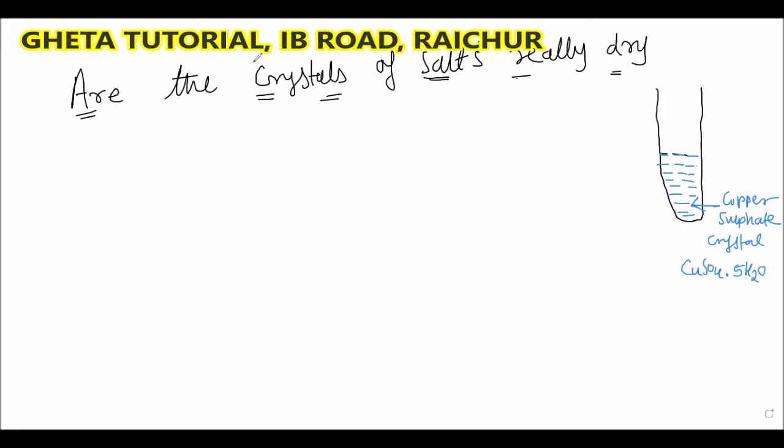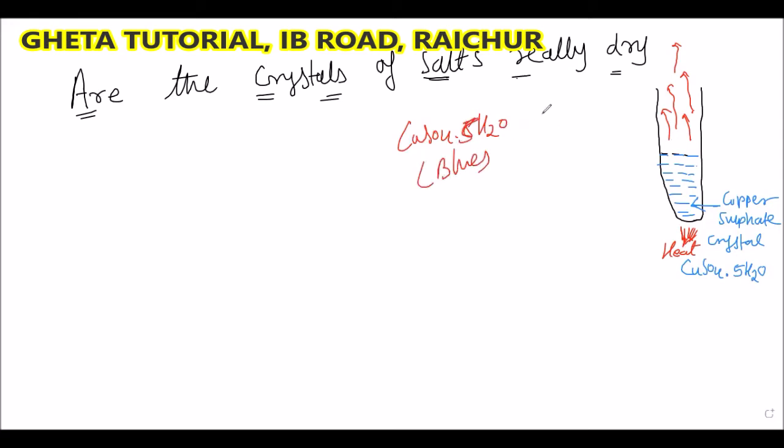So when we heat this copper sulfate crystal, you will come to know that some water will be evaporated, and the color of copper sulfate will change. First it is CuSO4.5H2O, the blue color.